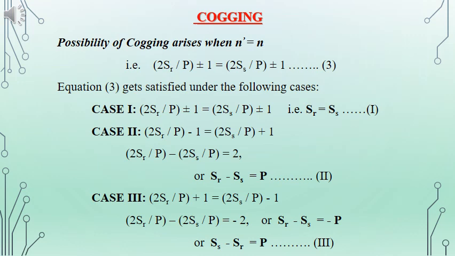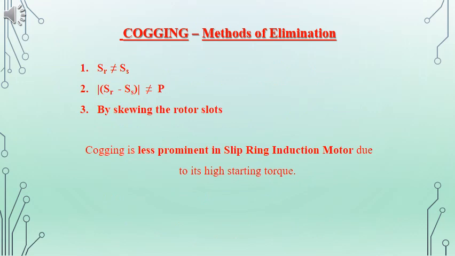In case 2, we consider 2SR/P − 1 = 2SS/P + 1. That implies SR − SS = P. And in case 3, we consider 2SR/P + 1 = 2SS/P − 1, and there also we get SS − SR = P. From the above 3 cases, we can conclude the number of slots on the rotor and the number of slots on the stator should never be equal.